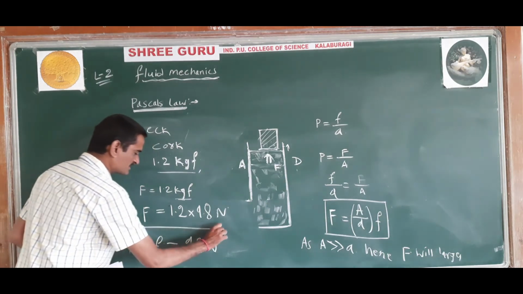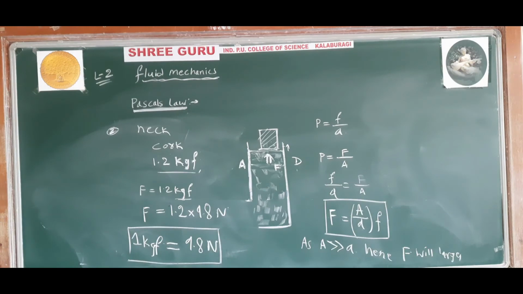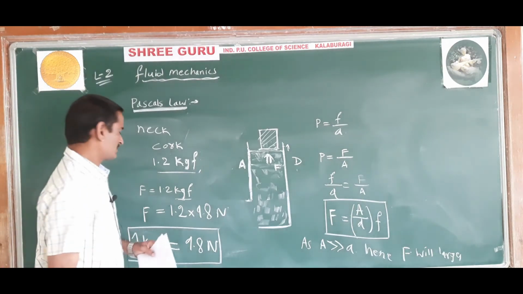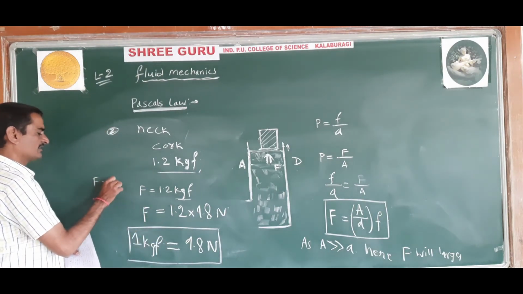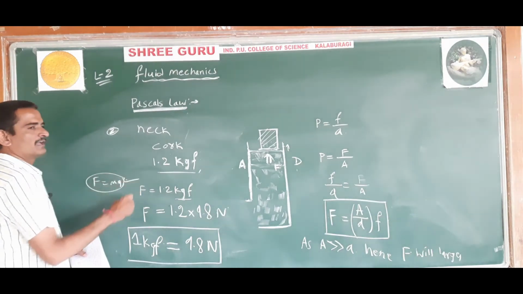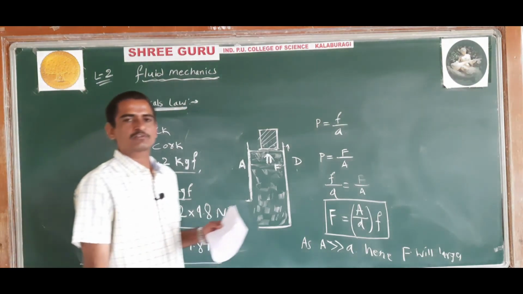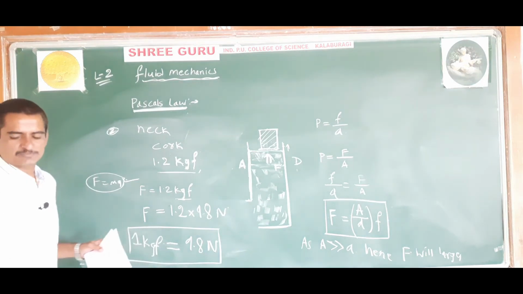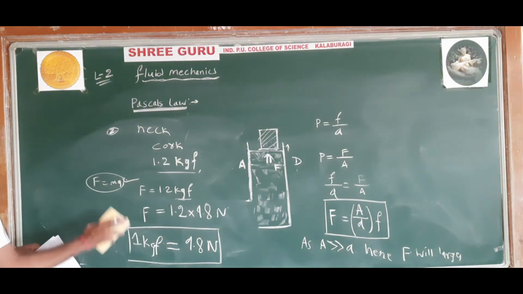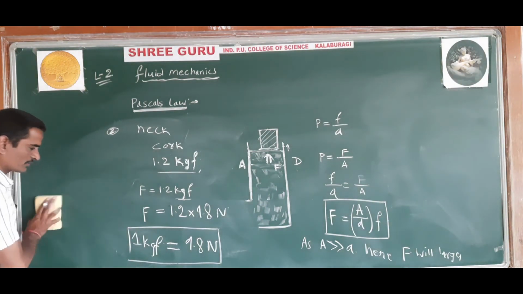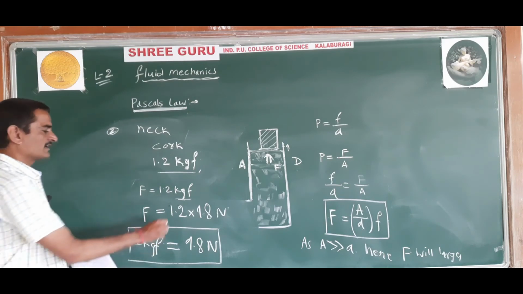Remember that. F is equal to mg. You will study all these things while studying about force, in the first part, laws of motion. If you have not studied it, don't worry.